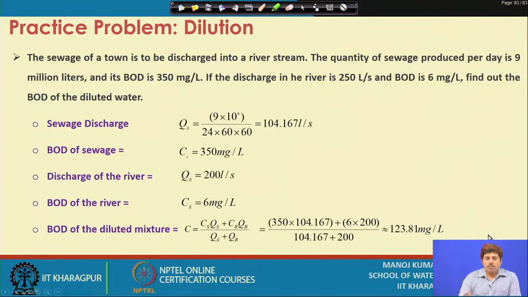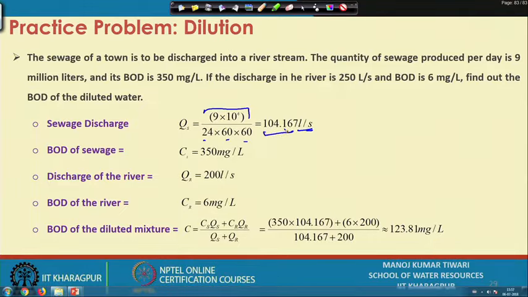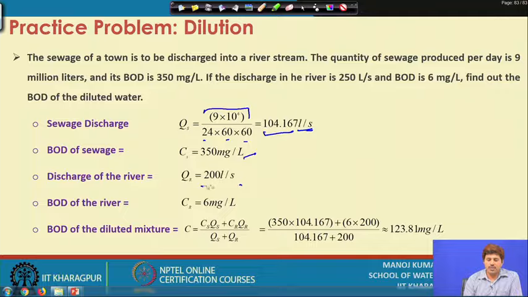So, your solution is going to be like this. The sewage discharge, if we convert it to liters per second, is 9 into 10 to the power 6 divided by 24 into 60 into 60. This gives 104.167 liters per second, the BOD is 350, and the river discharge is already 250.